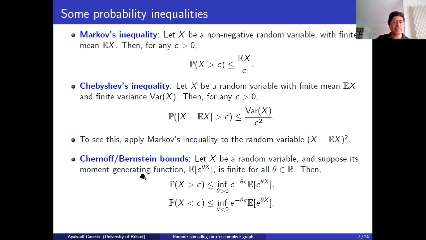There are other inequalities you can prove if you know a bit more about the random variable. So if you know its moment generating function, for instance, then you can prove tighter bounds known as Chernoff or Bernstein bounds, but we won't go into this. You can again look this up in the notes. You get these bounds by applying Markov's inequality to the random variable e to the theta X, which is always non-negative, even if X isn't. Okay, so Chebyshev's inequality is the main thing we are going to need.